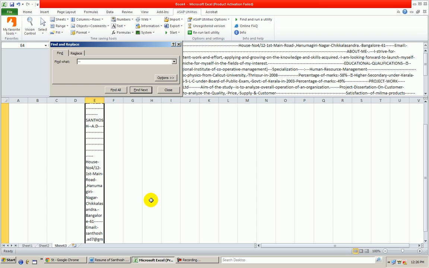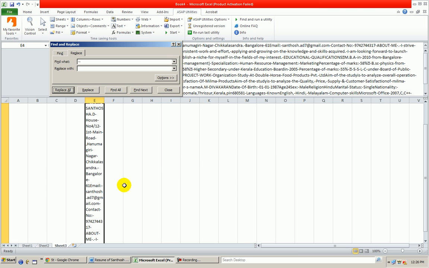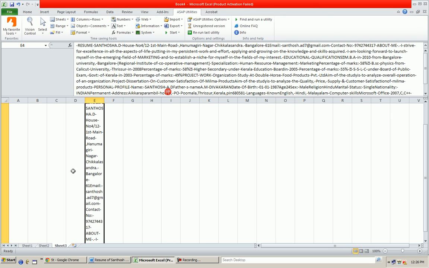In Control F, I will have to do this two times. I will replace that with nothing. I'll say replace all. Nothing, that's all. The minute I do this, this whole thing comes beautifully. I'll close it. Now all I need to do is say Control C here.